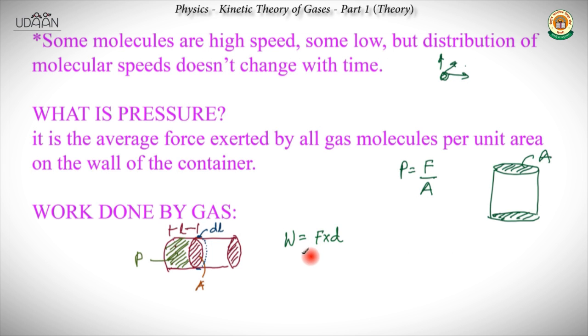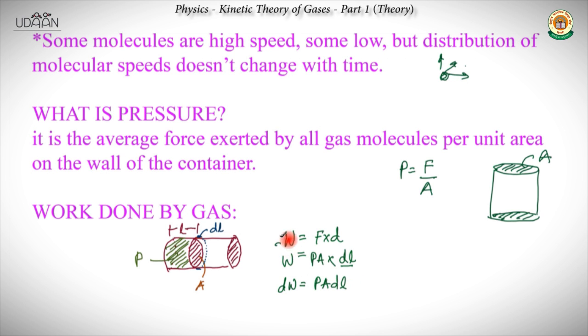In this case, force will be pressure into area, into distance, here dl. So this is work done. For this particular case the work done would be very small because dl is also very small. So we denote it by dw, which is dw equals P into A into dl.